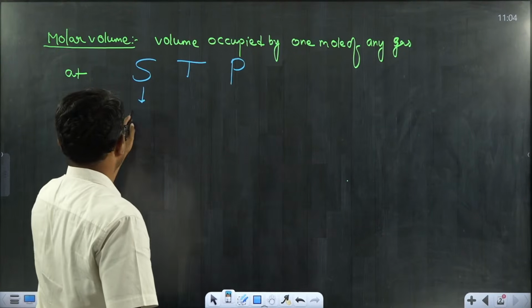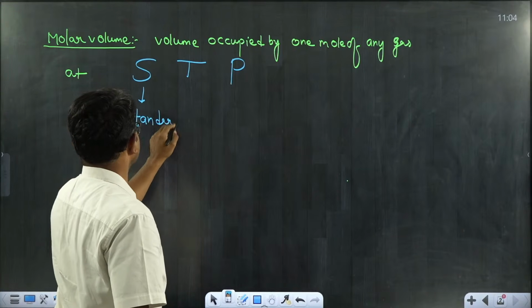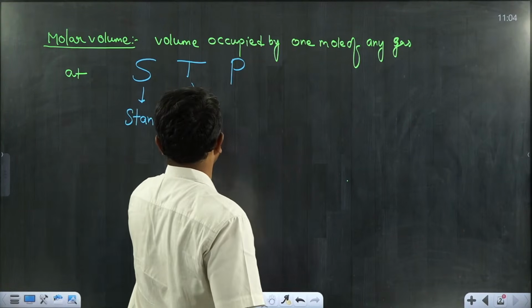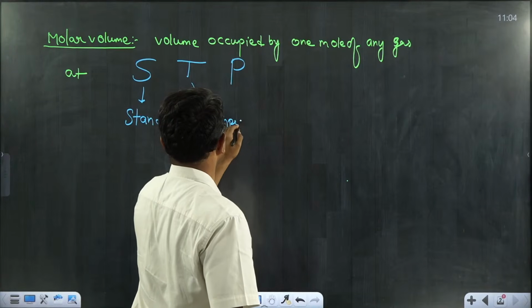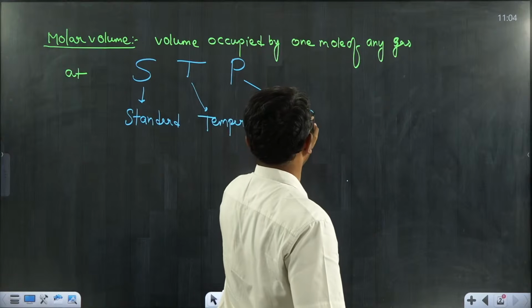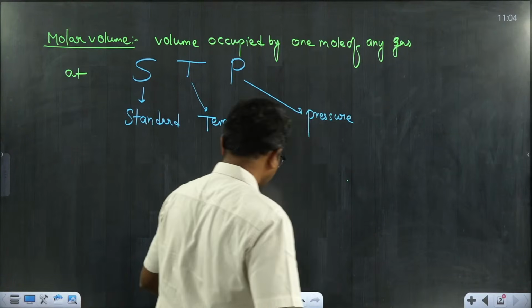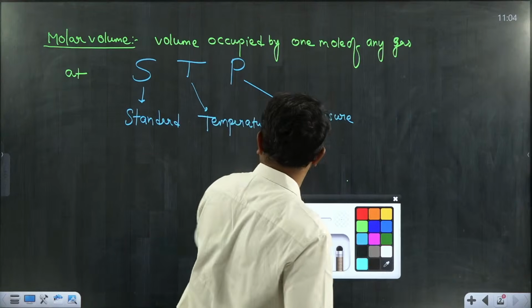S refers to standard, T refers to temperature, and P here is pressure. Can anyone tell me what is the value of standard temperature?